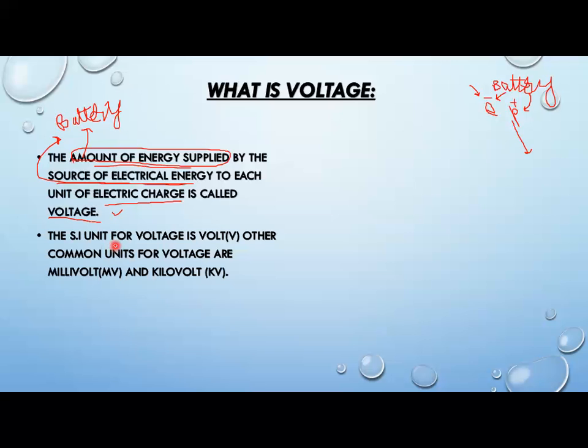Now, the SI unit for voltage is volt. If you want to measure voltage throughout the circuit, that unit will be volt. Other common units for voltage are millivolt and kilovolt.